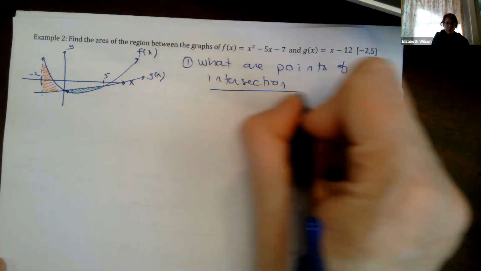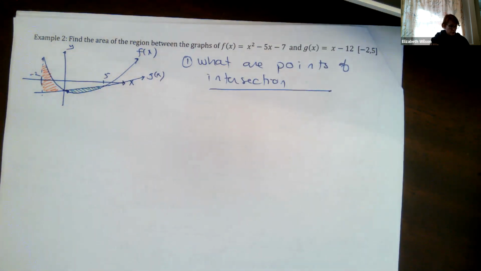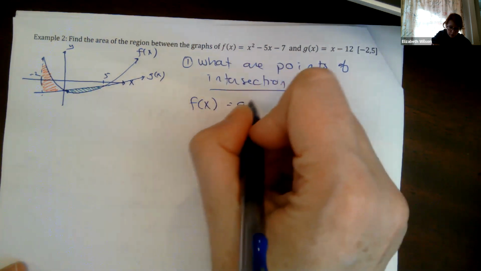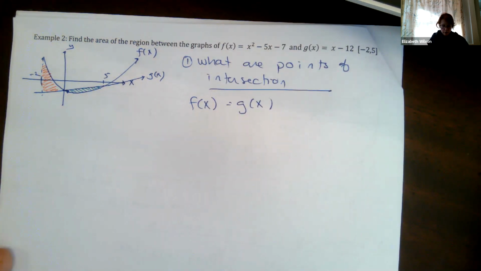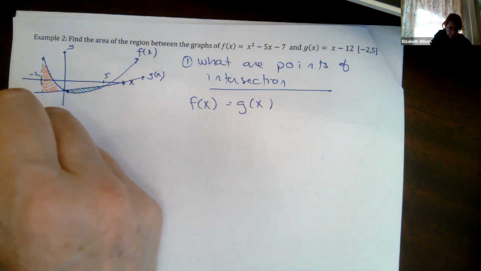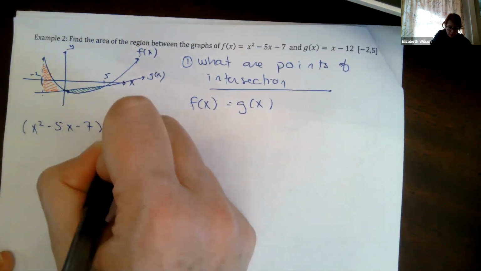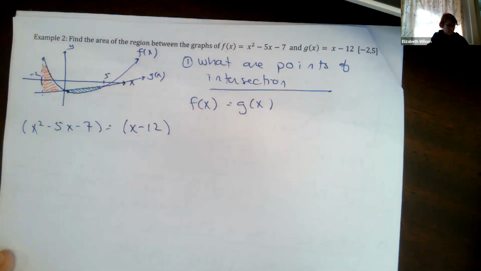Same process that we did in the previous example. Okay, points of intersection. So I'm going to set f of x equal to g of x, right? And then I'm going to solve. So f of x, x squared minus 5x minus 7 equals g of x, x minus 12.